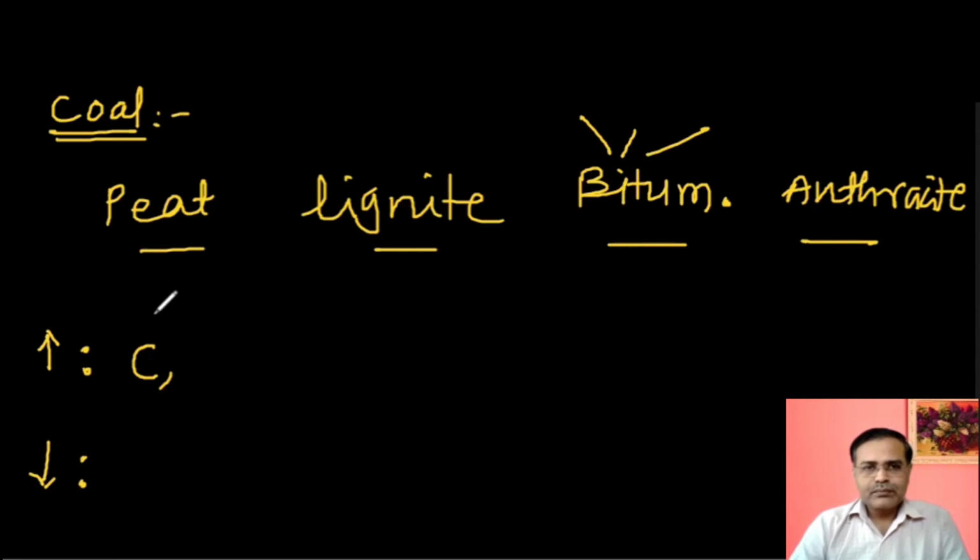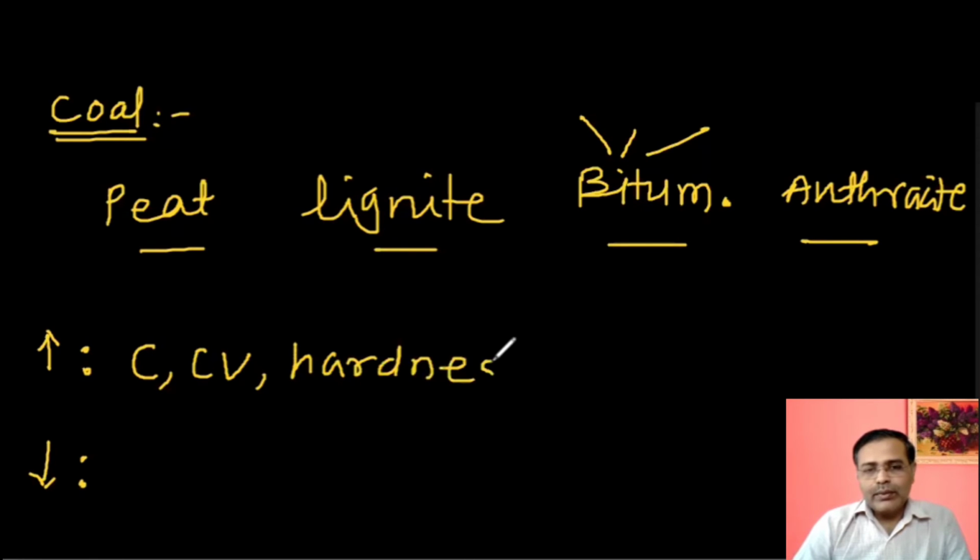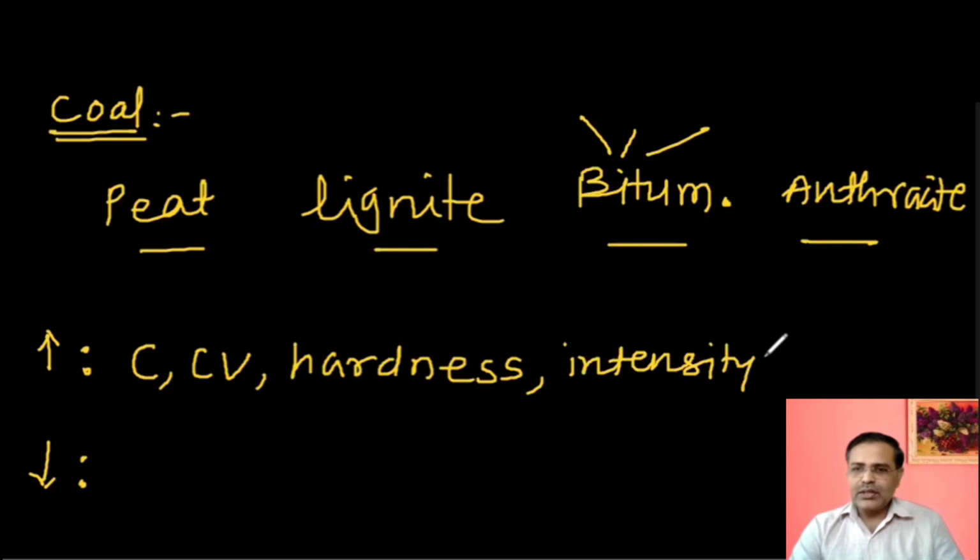Okay. So these are the increasing properties from the first to the fourth type of coal. If carbon is increasing, then calorific value will increase. If carbon is increasing, then the hardness will also increase. The coal will become harder and harder. Due to the increase in carbon percentage, the intensity of black color will increase. You know that black color has some shine. If there is a very dark black color, then it can shine like metal. So the intensity of black color increases.